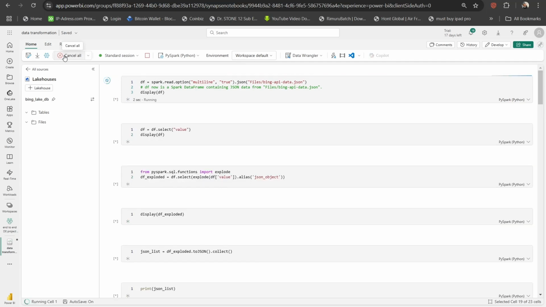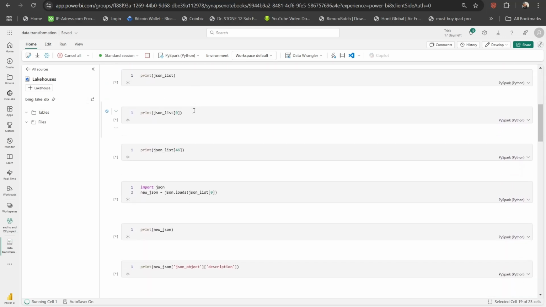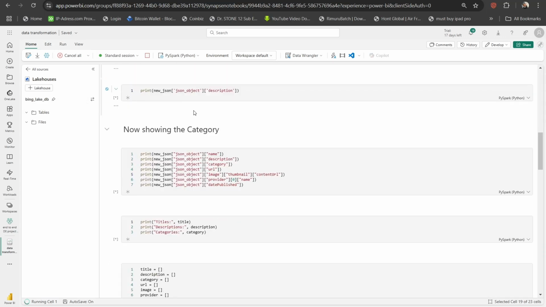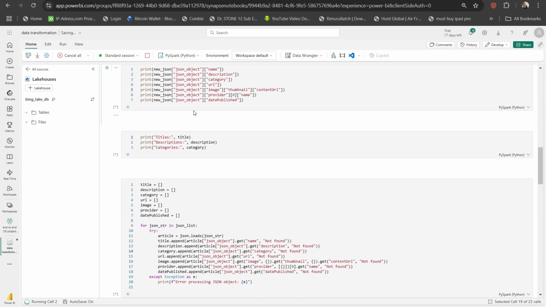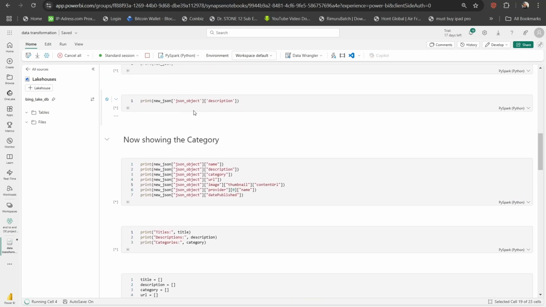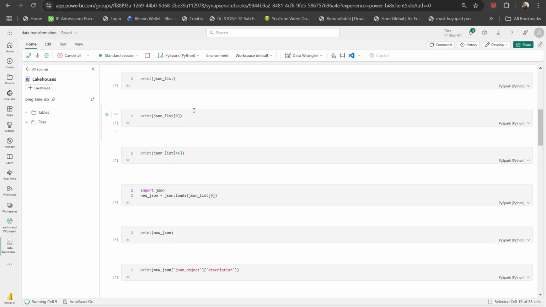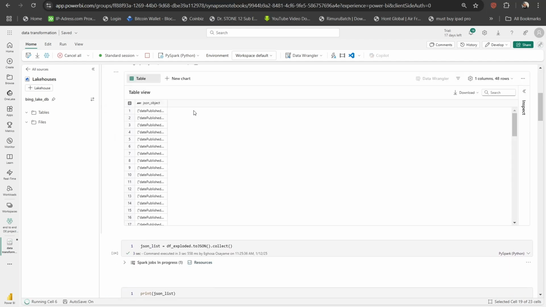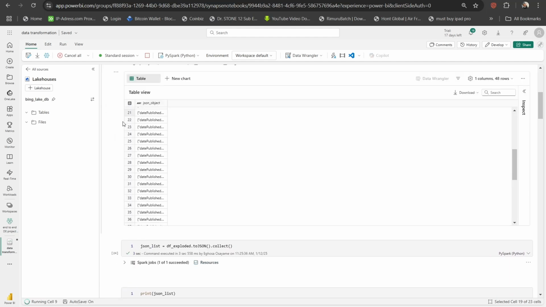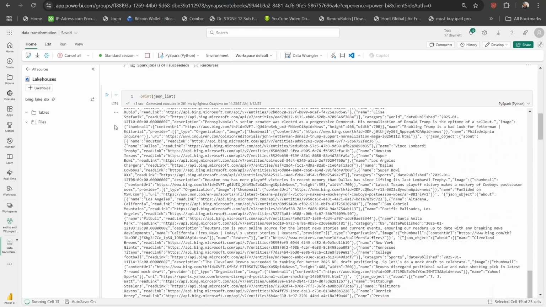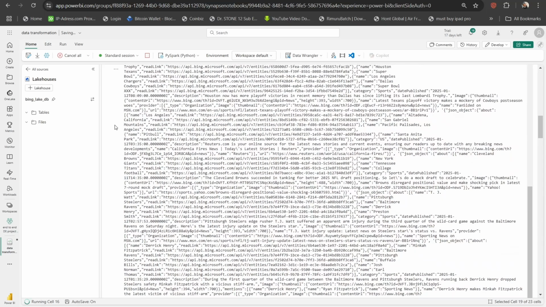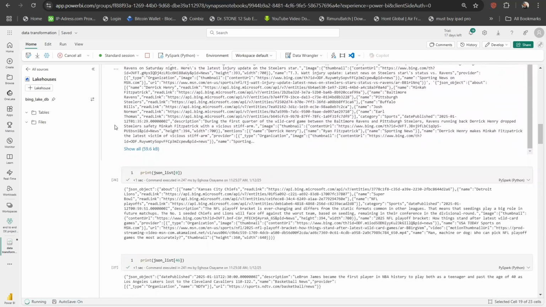As you can see, let's wait a bit. I clicked on run all because now I want us to be able to scroll down and see the categories. We don't want to see not found inside. We actually want to see the category of the news. That was the main reason why I changed the Bing News API location from South Africa to US, because US will have a category. I don't know what's going on in the dataset, but South Africa didn't have a category. And having a category is going to be useful for me, especially when I'm visualizing in Power BI.